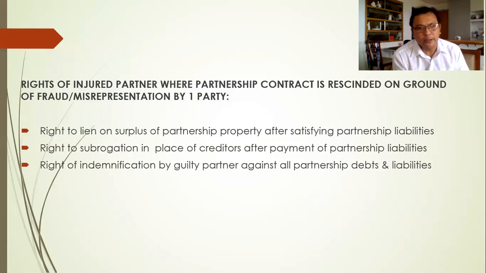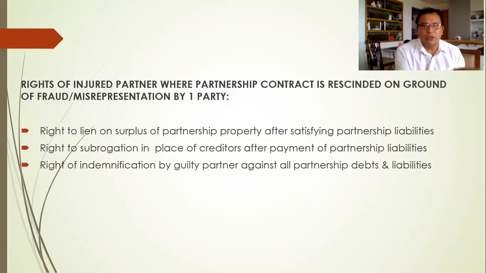So the first right is the right to a lien on the surplus of the partnership or partnership property after satisfying partnership liabilities. So they are given the priority to the surplus of partnership property. So again, what surplus? Assets minus liabilities.